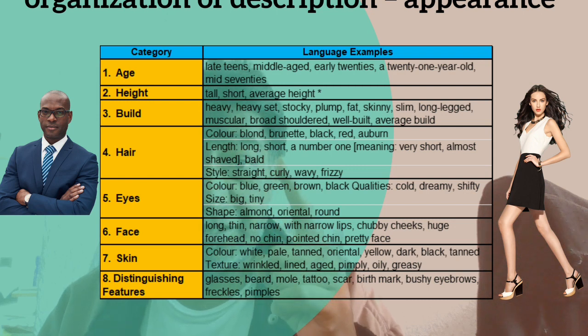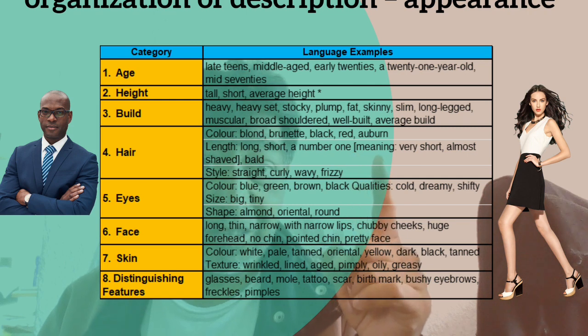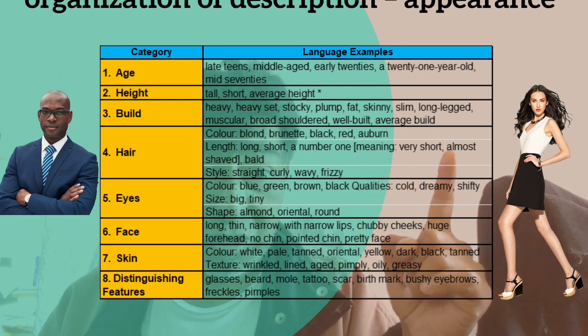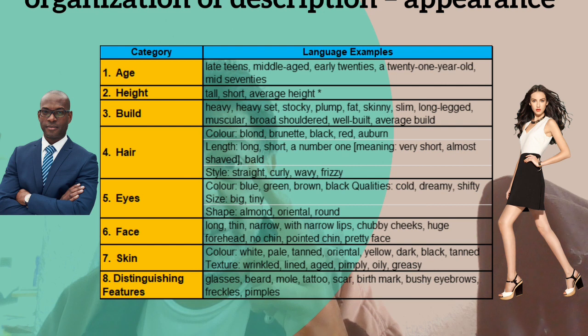Length: short, and number one, meaning very short, almost shaved, bald. Yes, and style: straight, curly, wavy, frizzy.